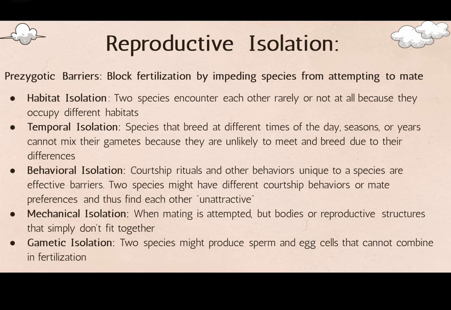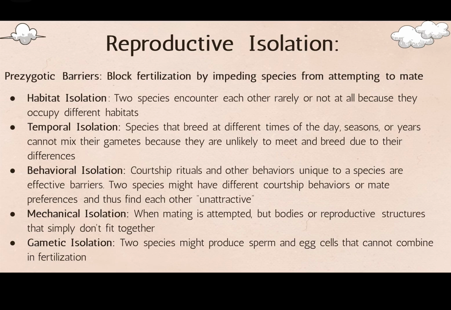We have prezygotic barriers, which block fertilization by impeding species from attempting to mate, and I believe there are 5 examples of this. The first one is habitat isolation, which is when two species encounter each other rarely or not at all because they occupy different habitats. Temporal isolation is when species breed at different times of the day, season, or years, and they cannot mix their gametes because they're unlikely to mate and breed due to their differences.